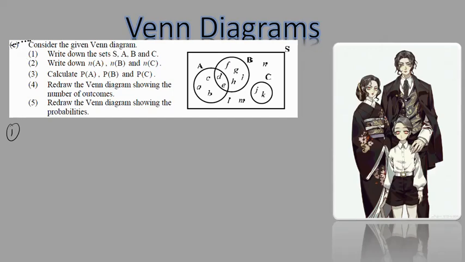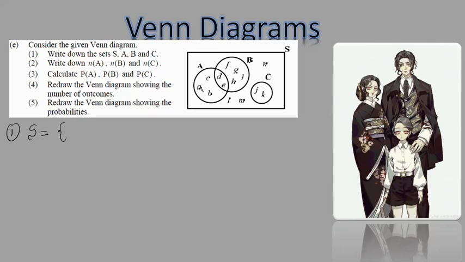Number one, let's read the question. It says, consider the Venn diagram here on the side. This is the sample space. It shows you everything that's in the Venn diagram. It says, write down the sets S, A, B, and C. All right, so we write those things in set form. So let's start with S. What does S represent? The sample space.